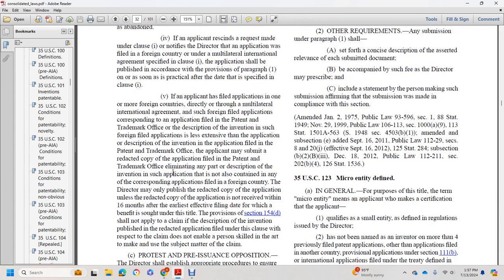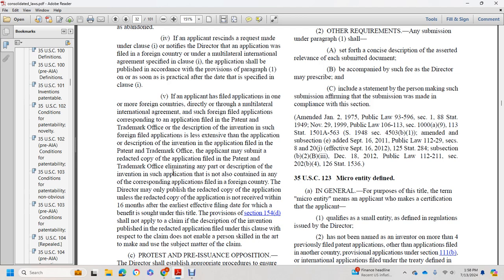(v) If an applicant has filed applications in one or more foreign countries, directly or through a multilateral international agreement, and the foreign-filed application corresponding to the application filed in the Patent and Trademark Office, or the description of the invention in such foreign application, is less extensive than the application or description of the invention in the application filed in the Patent and Trademark Office, the applicant may submit to the Patent and Trademark Office a redacted copy of the application eliminating any part or description of the invention that is not also contained in any of the corresponding applications filed in a foreign country. The Director may only publish the redacted copy of the application.